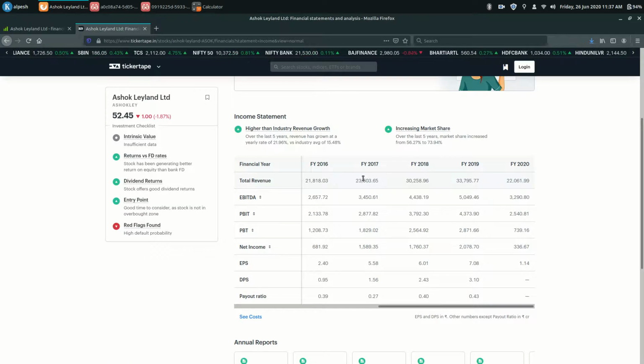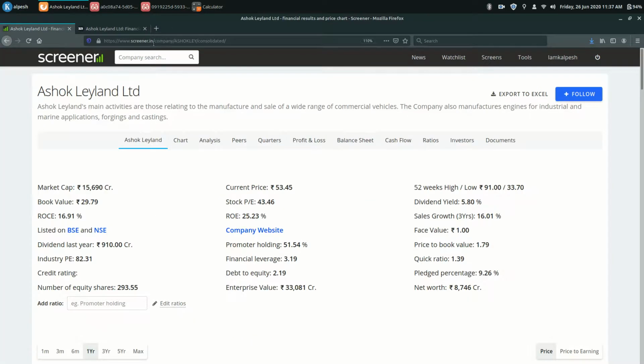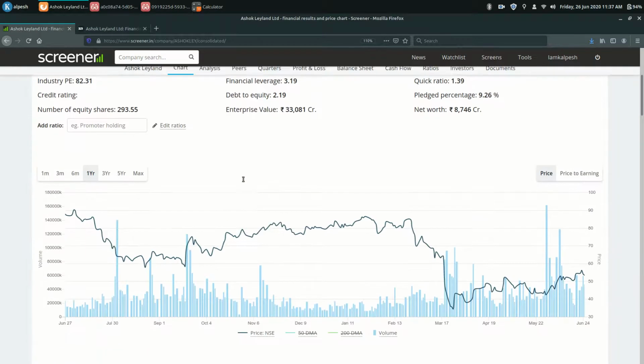See, in this video we'll be using two websites. First is tickertab.in and second is screener.in. So this will be a combo video where you will get used to these websites, you will know how they function and which one is better, and also a combo video about the screener review and also the fundamental analysis of Ashok Leyland.